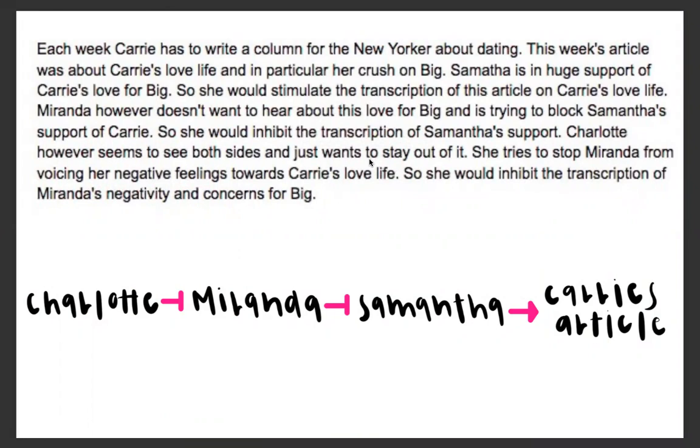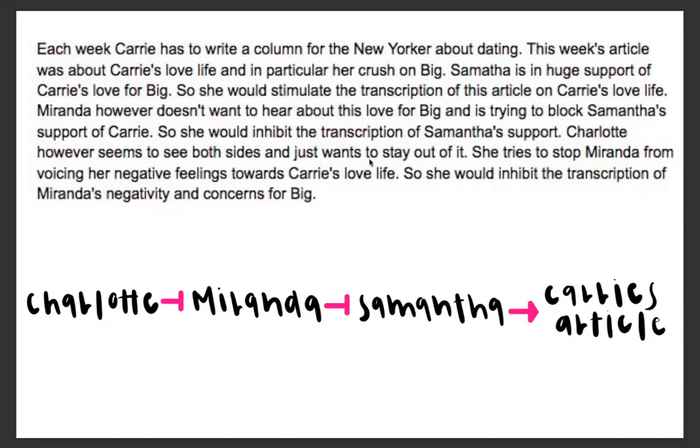Charlotte, however, seems to see both sides and just wants to stay out of it. She tries to stop Miranda from voicing her negative feelings towards Carrie's love life, so she would inhibit the transcription of Miranda's negativity and concerns for Big. Taking a look at our developmental network, we can see both Charlotte and Miranda are repressors and Samantha has an activating relationship toward Carrie's column.